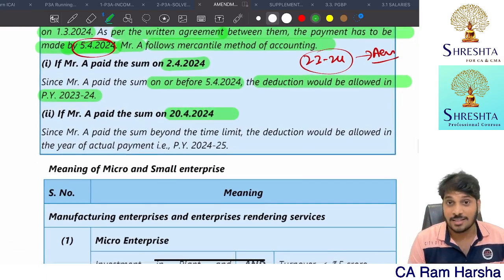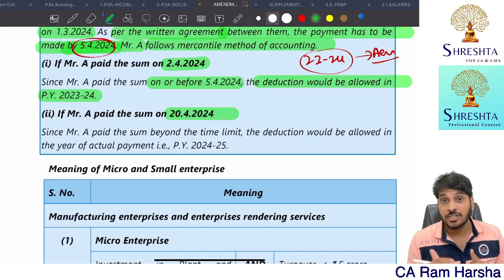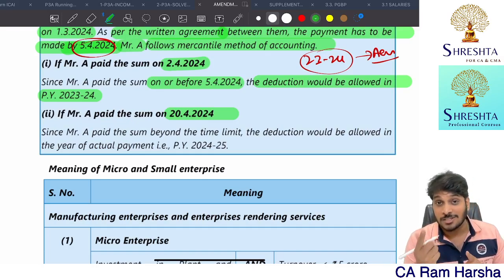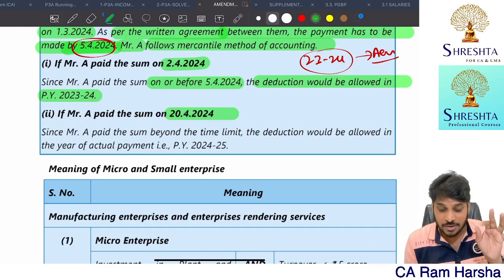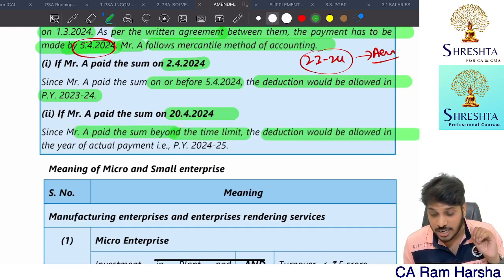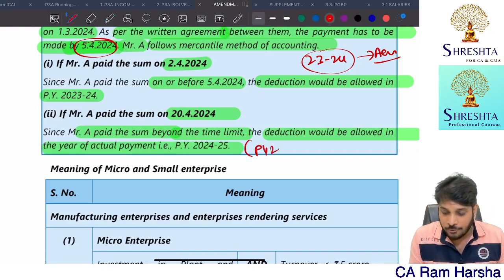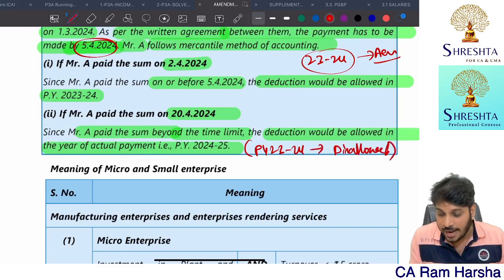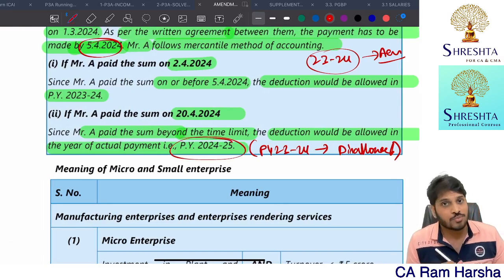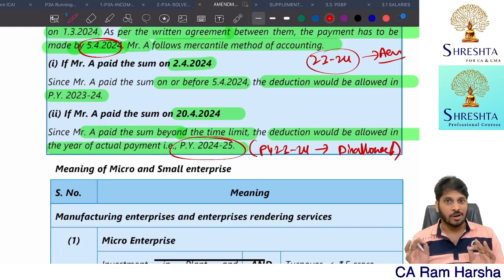Suppose he paid on 20th April. Since he paid after the due date mentioned in the written agreement, for that respective year he will not get deduction. Mr. A paid the amount beyond the time limit. So deduction would be allowed in the actual year of payment, 24-25. Therefore, for previous year 23-24, that expenditure will be disallowed and that expenditure will be allowed as a deduction in the previous year 24-25. Getting my point?